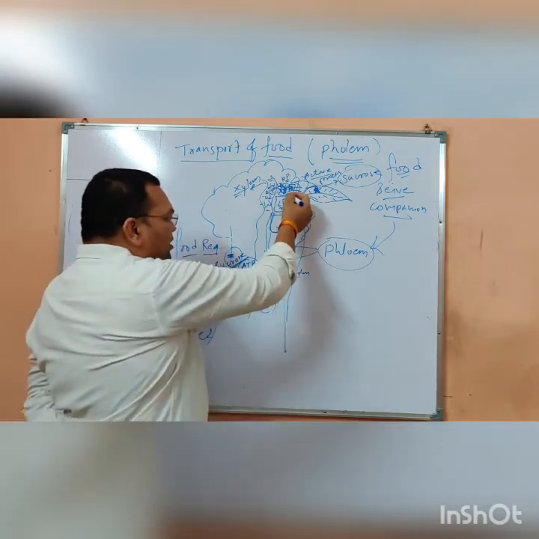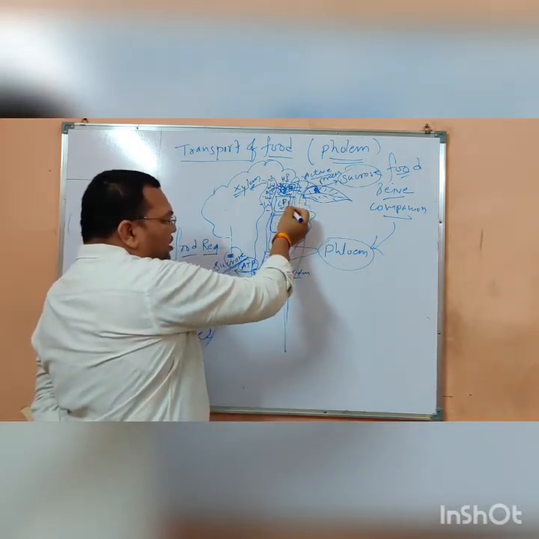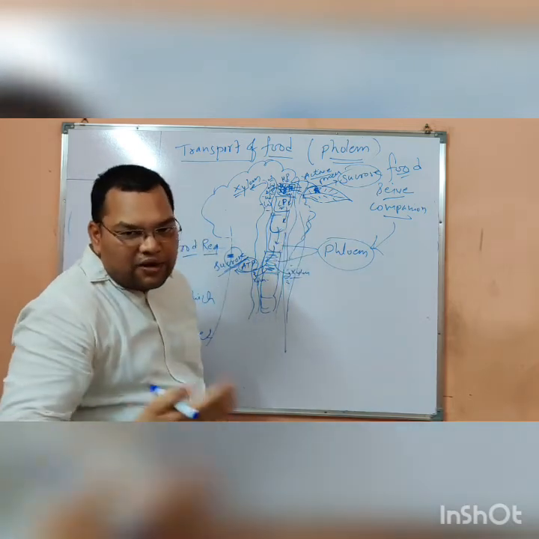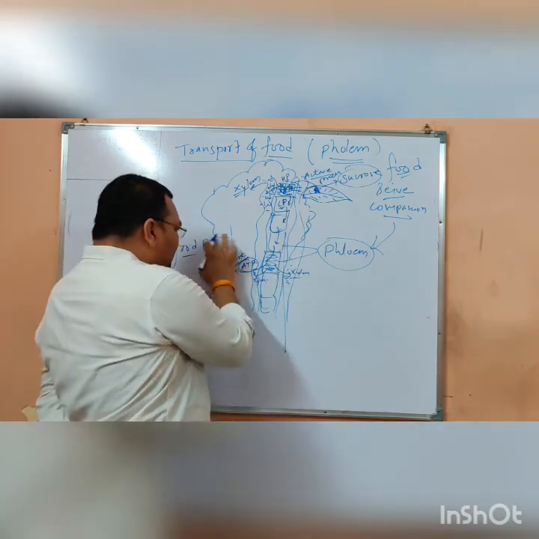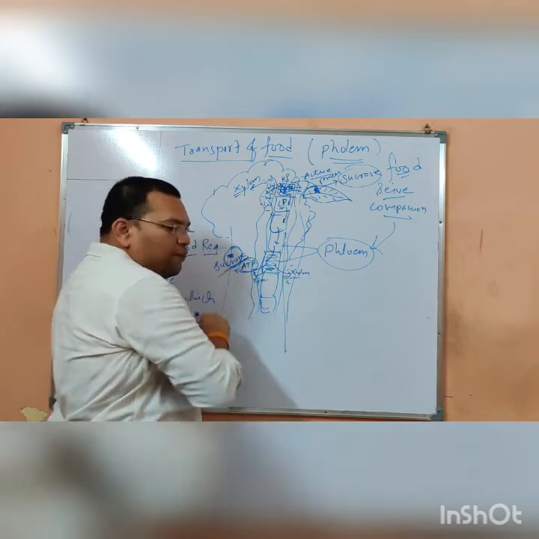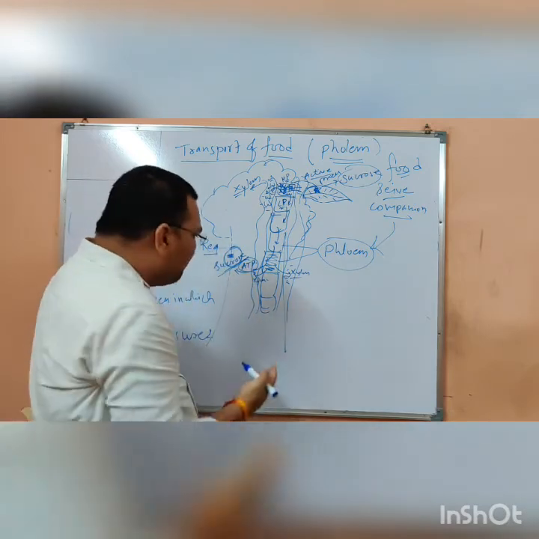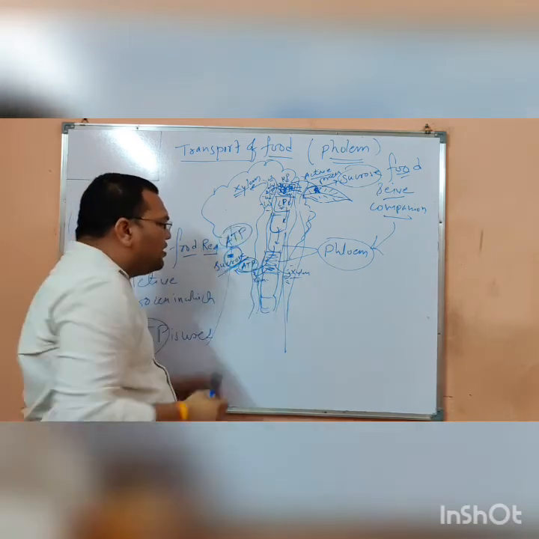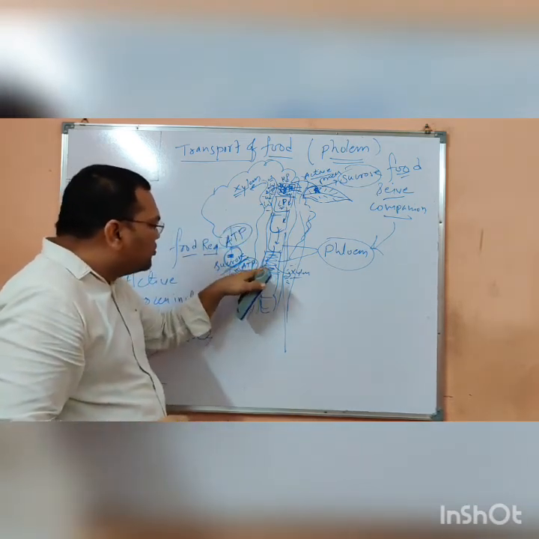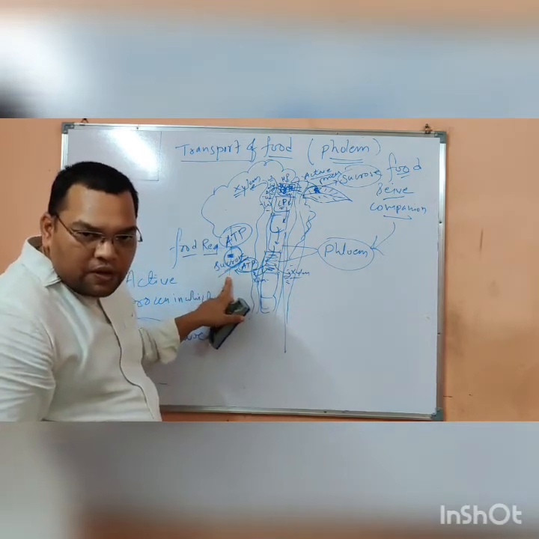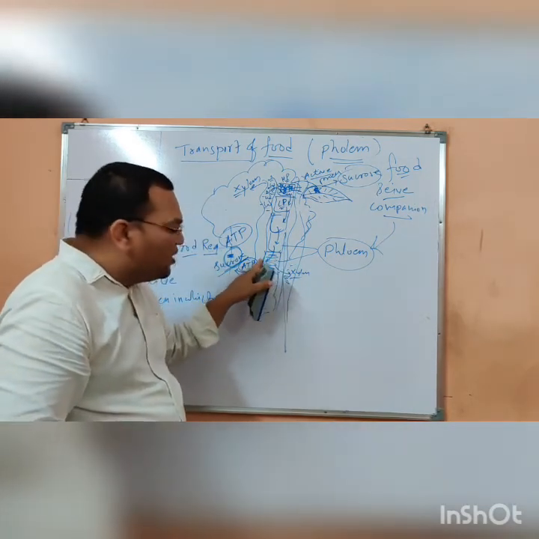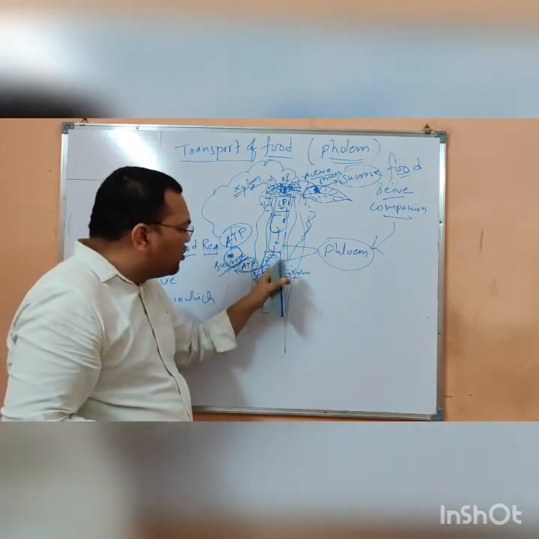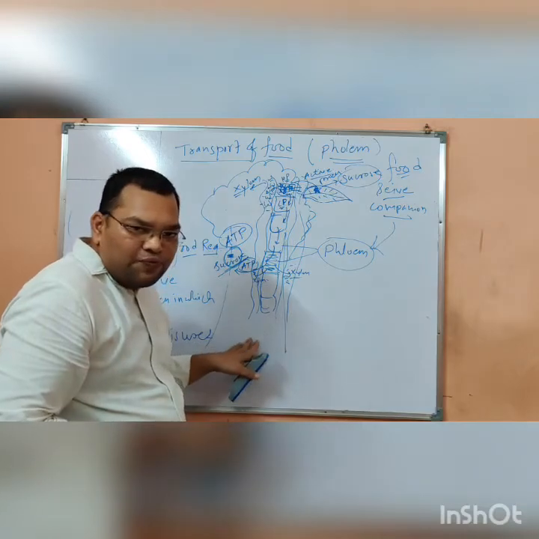This high pressure content shifts to the low pressure cell, and again it travels like that, from high to low. And when the food requirement area comes, again by active transport, by use of ATP, the sucrose goes out from the cell. Inside the cell only the water is left, and through osmosis, again the water goes back into the xylem.